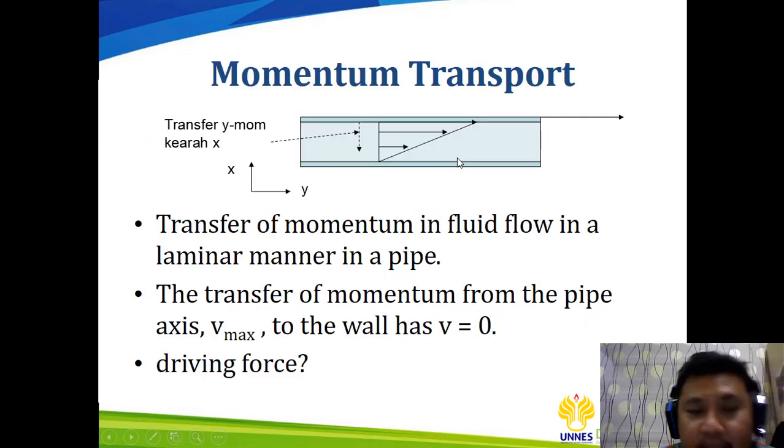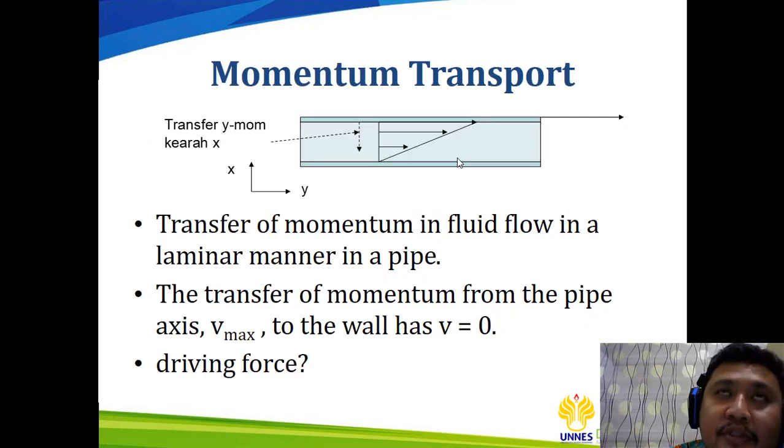Next one. Now, this one is the most difficult to describe among the transport processes. Like heat transport, you already know how it can be analyzed, and mass transfer can be clearly seen by our eyes when there is a difference in concentration. Then of course there will be a transport process. But how about momentum transport?